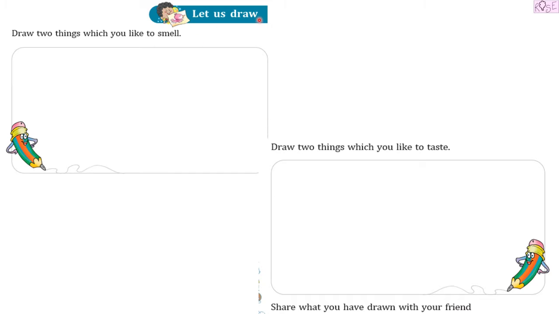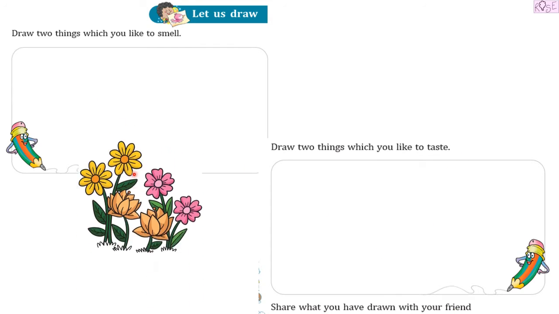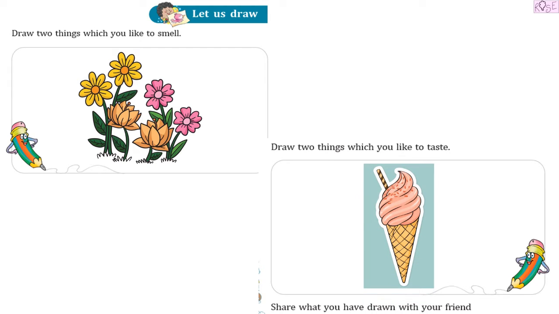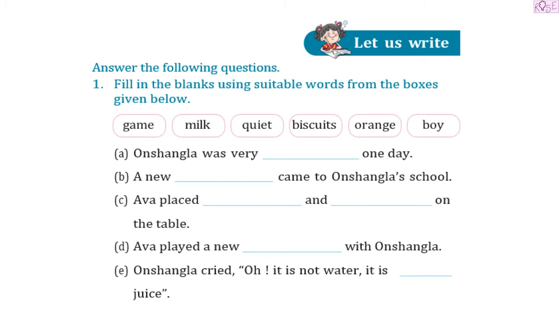Now let us draw. Draw two things which you like to smell, and two things which you like to taste, then share what you have drawn with your friend. For example, if one of the things that I love to smell is flowers, I'll draw flowers. And I love to taste ice cream, so I'll draw an ice cream.